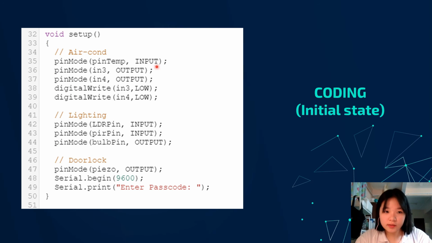So this is the setup coding, which we use to declare whether each variable is input or output, and we also identify the initial state. This is for the motor, we put it low, which is to stop the motor, and this is for lighting, and this is for the door lock.